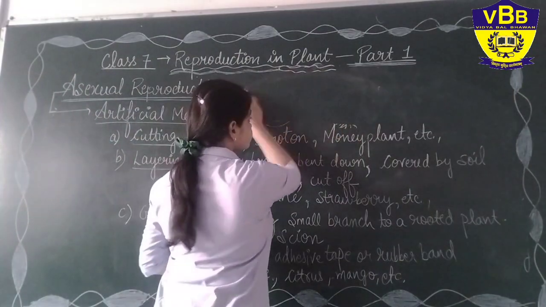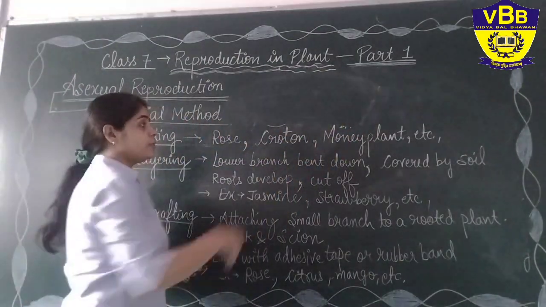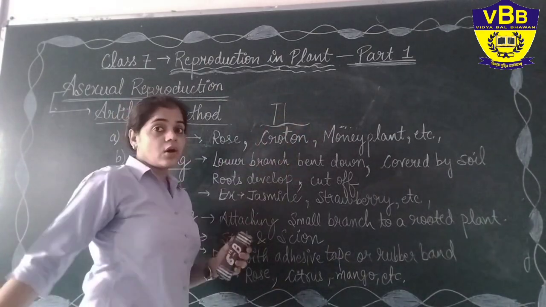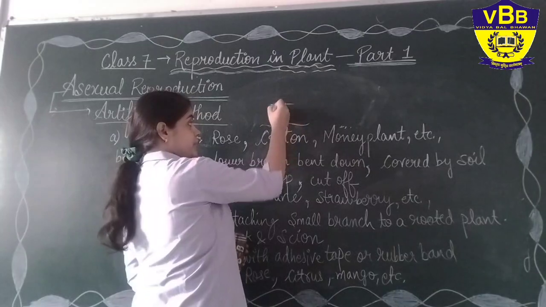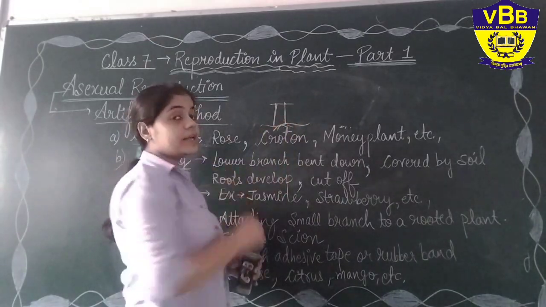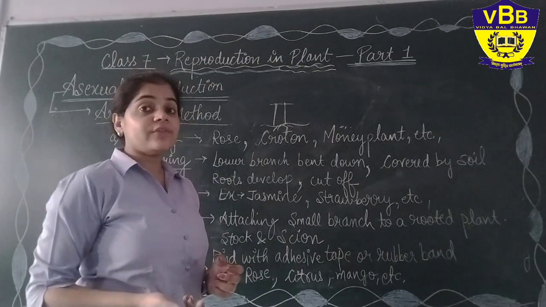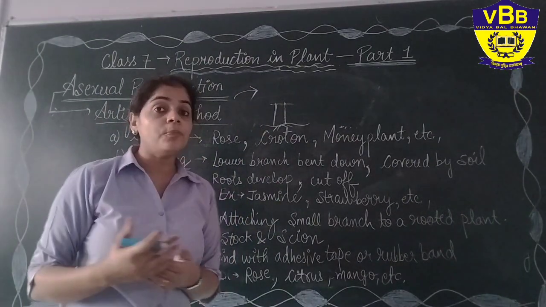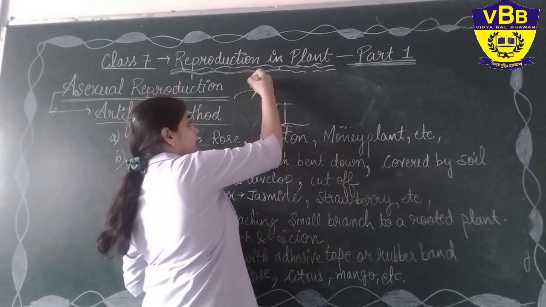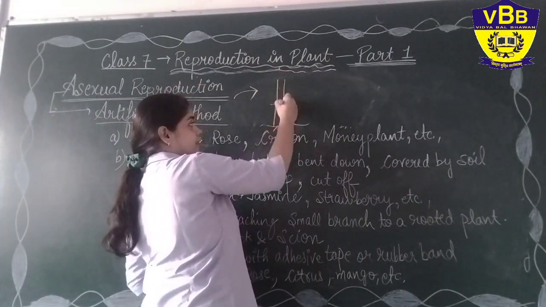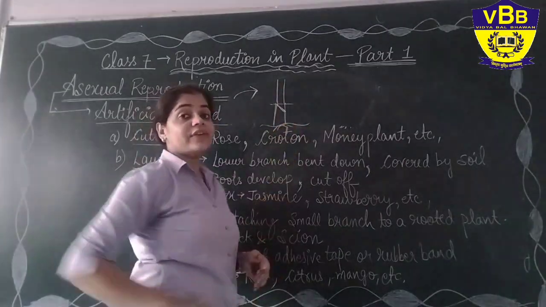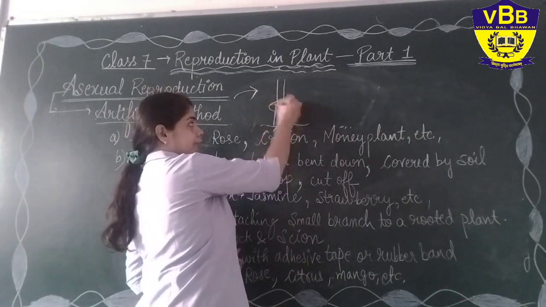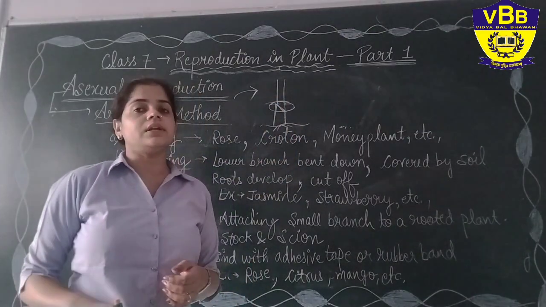For example, there is one variety of mango plant that is growing here. Its stems are growing. So what will they do? They will cut off the upper portion of it and let the rooted plant grow here. After that, they will take another variety of mango plant and its stem from another plant and start fixing it in this method. It gets attached with adhesive tape, or you can say with a rubber band.